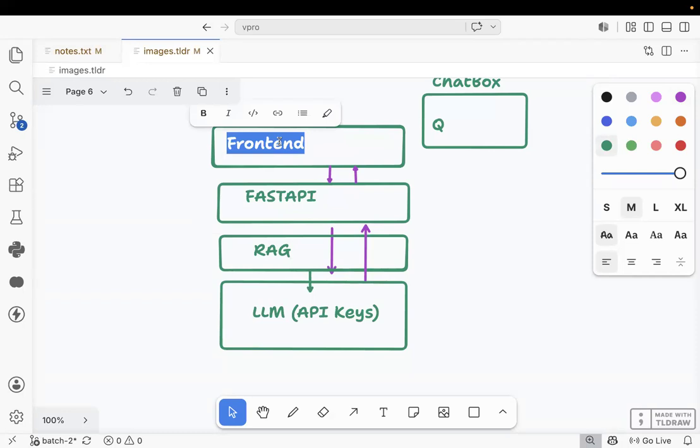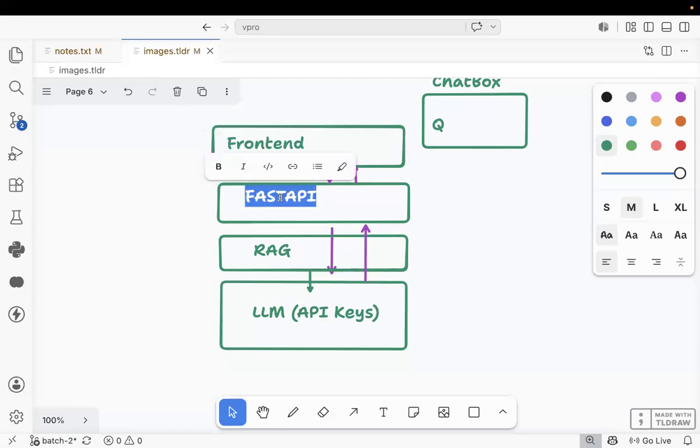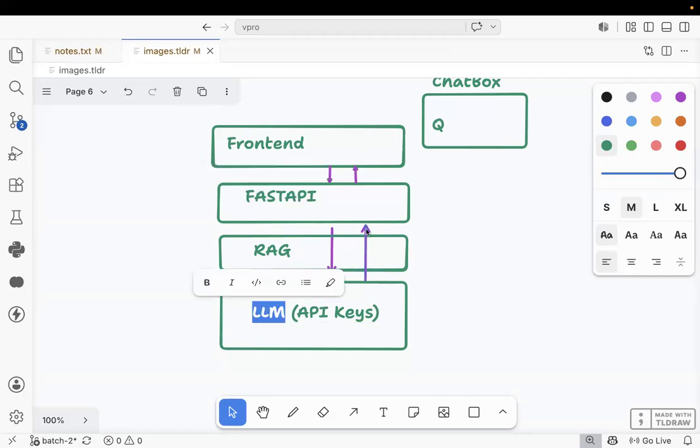Whatever question you ask reaches FastAPI, then the LLM, then comes back through FastAPI to the front end. So this is the full-fledged application.